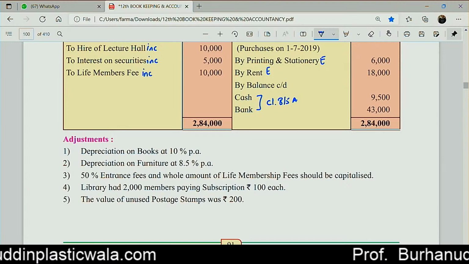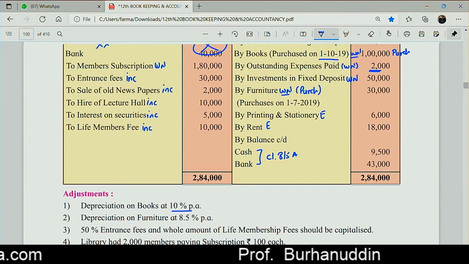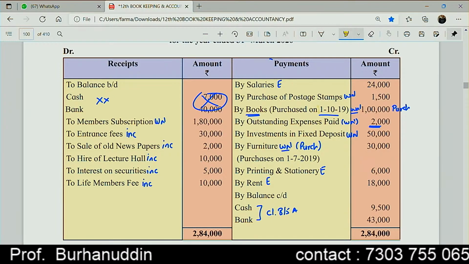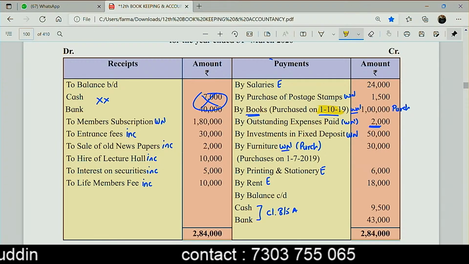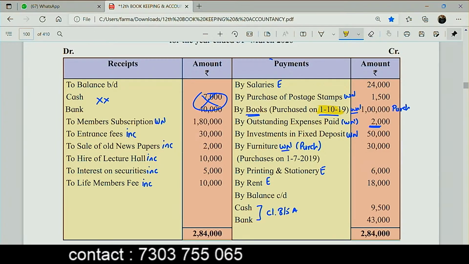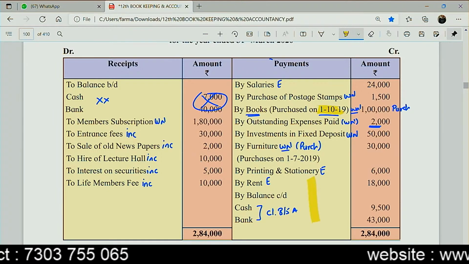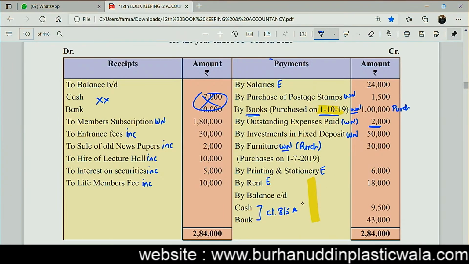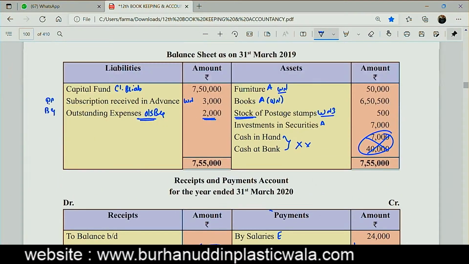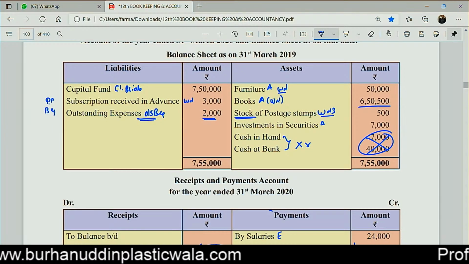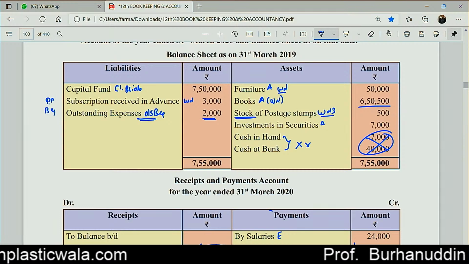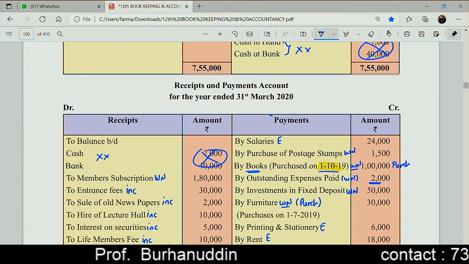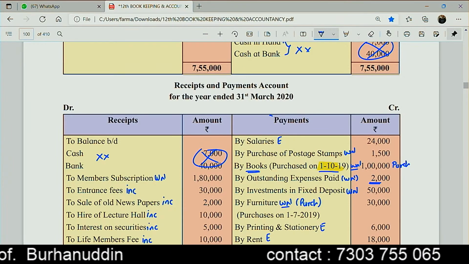Now, depreciation on the books at the rate of 10%. So guys, have a look at this. We have purchased books somewhere in the middle of the year, on 1st of October. So here we have to make a working note, because we have books of 6,50,500 that we are using from day one of the business, and we have books that we are purchasing in the middle of the year, that's in October. So we'll have to make the adjustment on it.